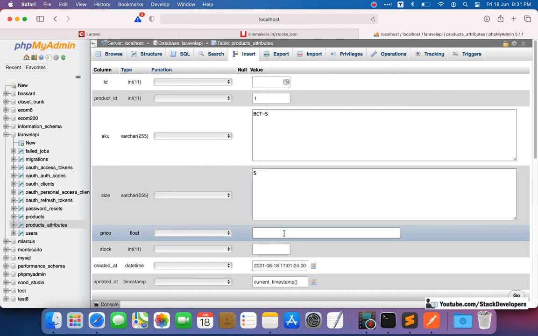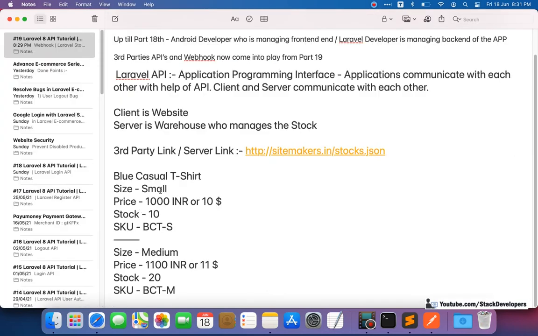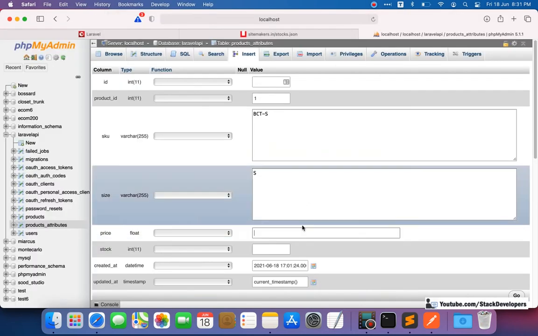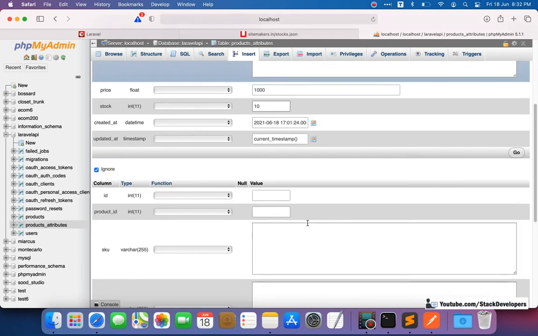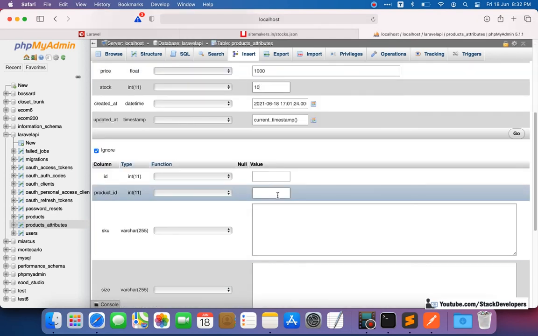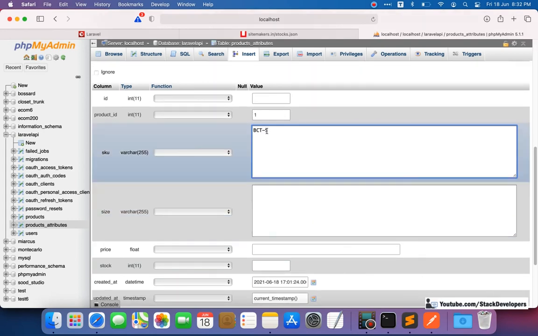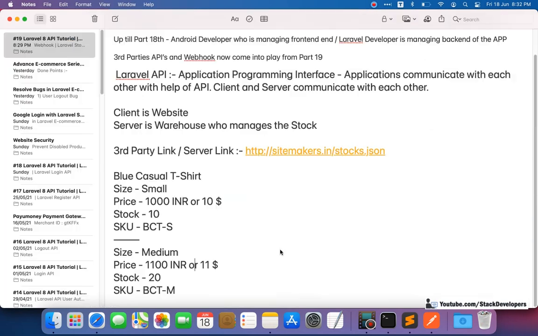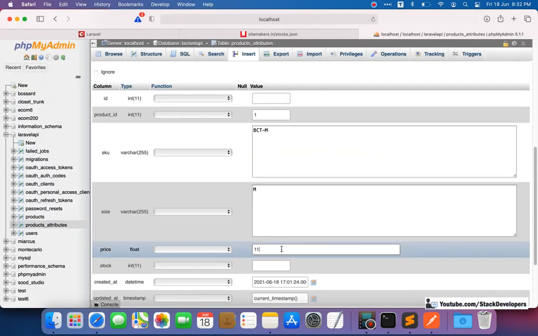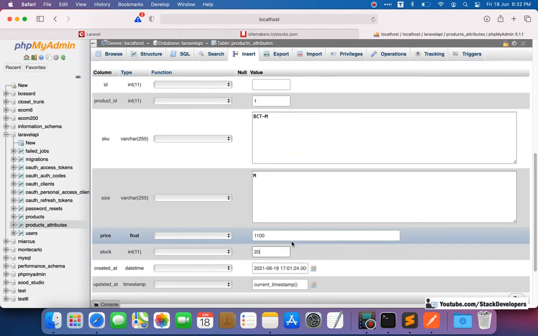For price, we can make it like we have given there. Price is 1000 and 1100. So 1000, and stock, anything we can add, 10, no issue. Now once again, product id 1, this time BCTM. So size this time is M, price is 1100, and stock is anything we can add, we will add 20, no issue.